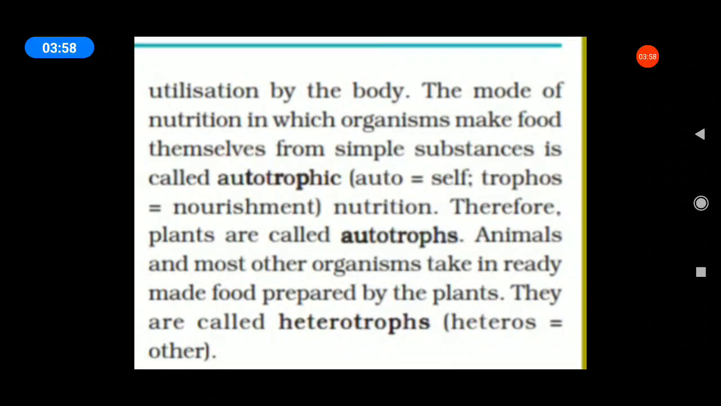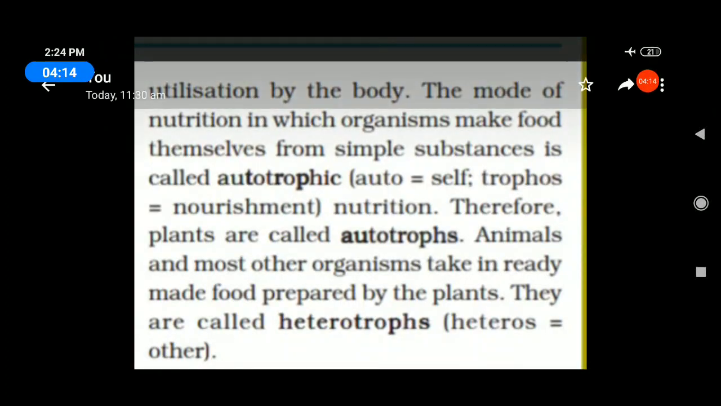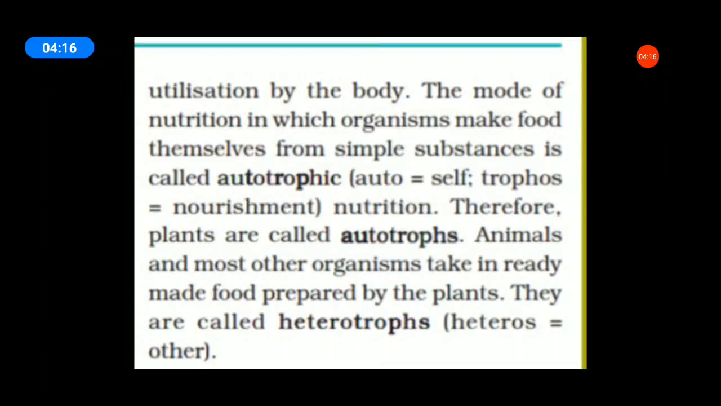Animals and most other organisms take in ready-made food prepared by the plants. They are called heterotrophs. Hetero means other. Are you clear? Can you understand? Or do you remember, students?